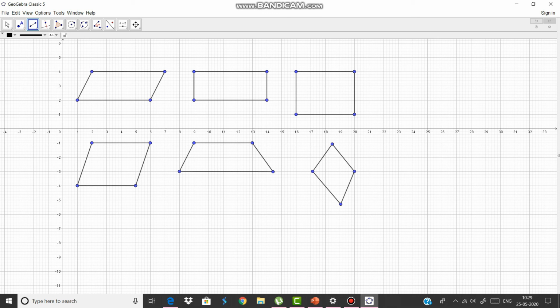But a trapezium can never be a parallelogram, because the property of the parallelogram is never fulfilled by the trapezium. So a trapezium is different from a parallelogram. Rectangle and rhombus: all sides are equal, two pairs of opposite sides are equal, two pairs of opposite sides are also equal in